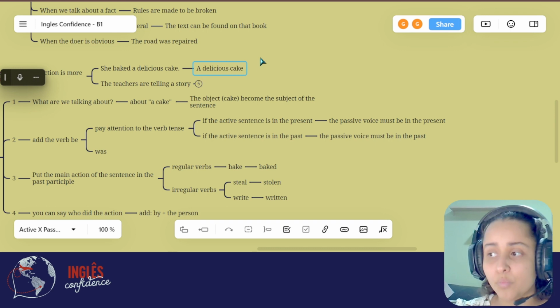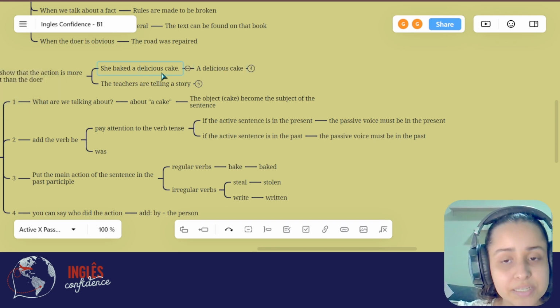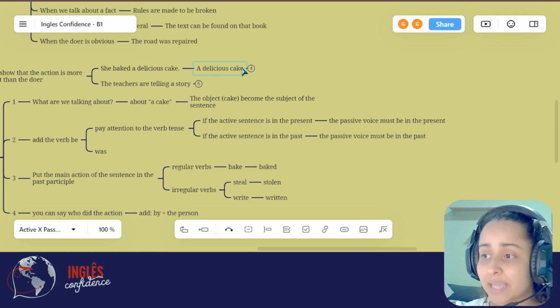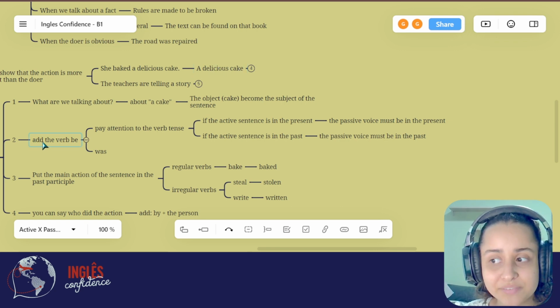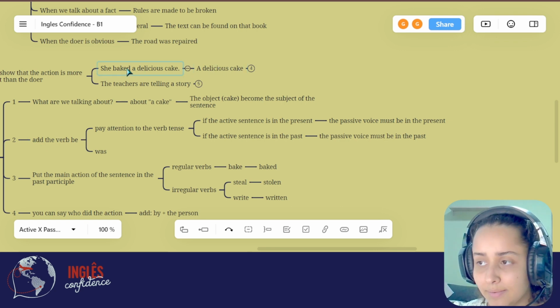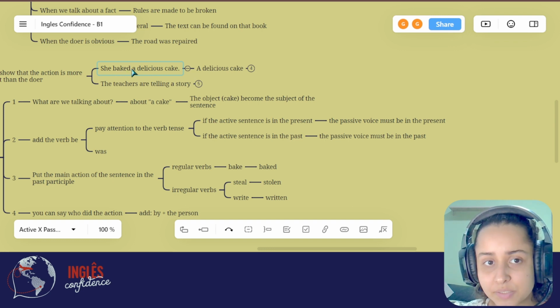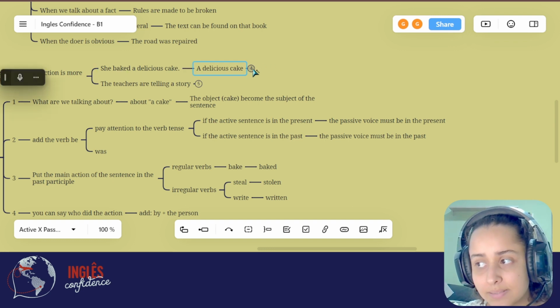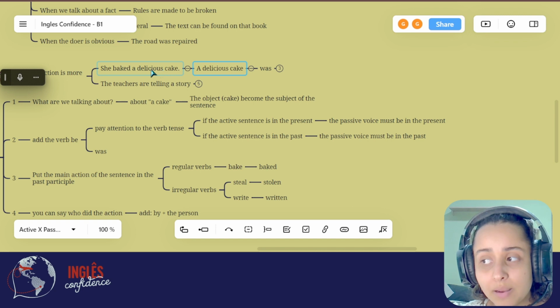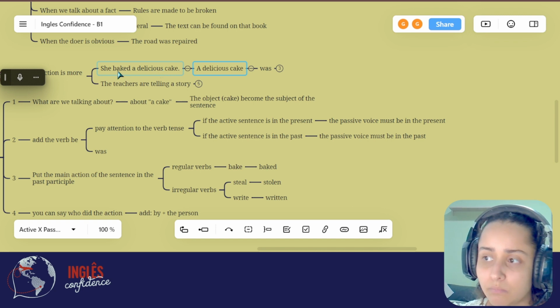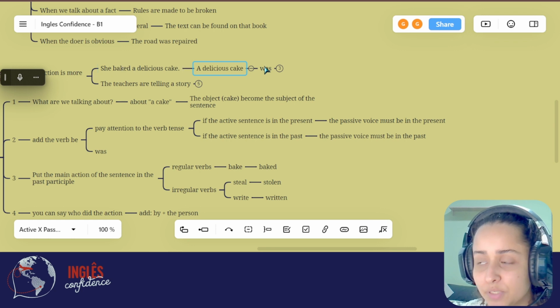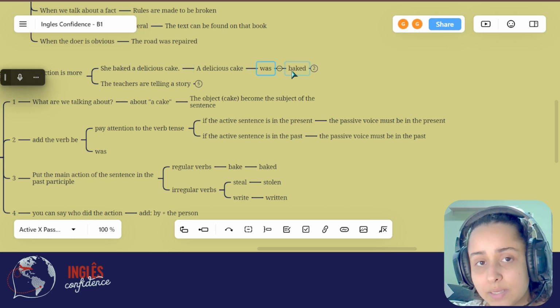So what are we talking about? We're talking about a delicious cake. So a delicious cake. Now we need to add the verb be. The sentence here is in the past. So a delicious cake was. What happened with the delicious cake? Baked. Okay, so we're gonna put this in the past participle. The past participle of bake is baked. A delicious cake was baked.